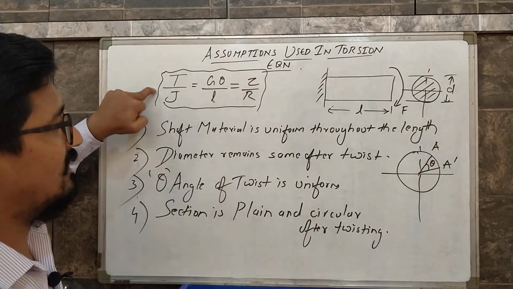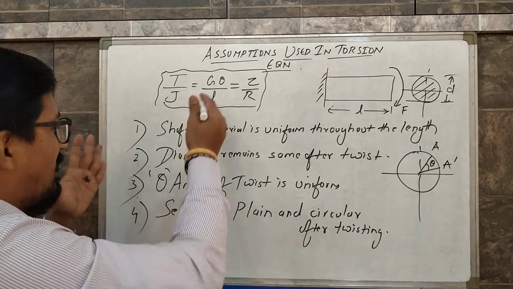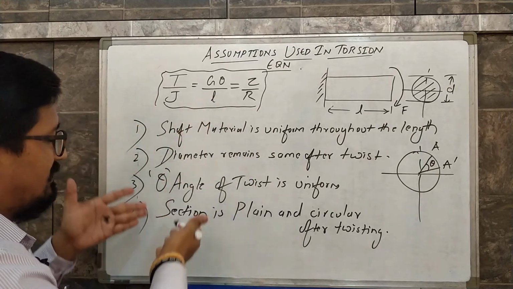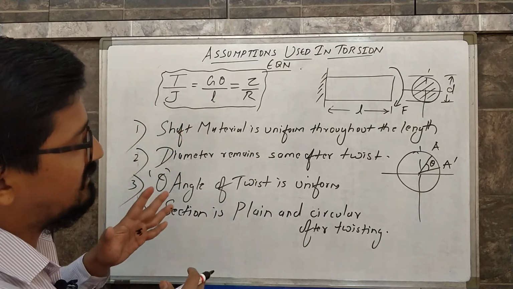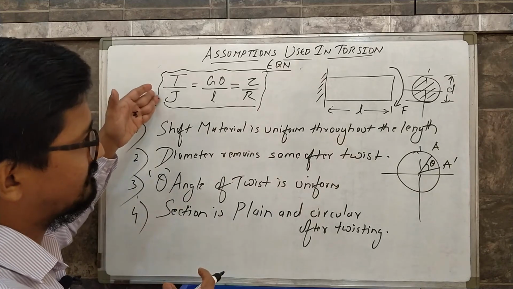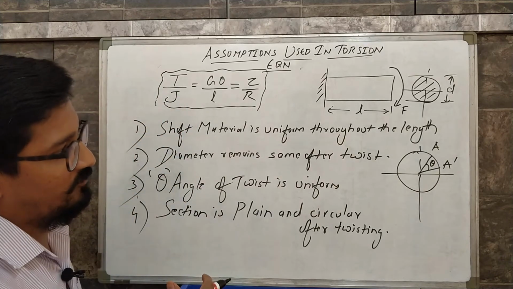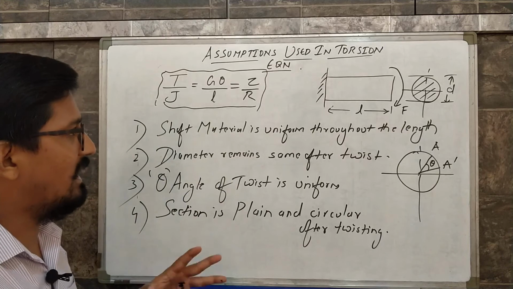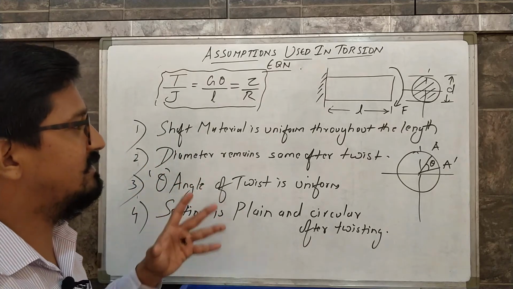So this torsion equation is being derived by taking into account all these assumptions. These assumptions play a very important role in deriving the torsion equation. So hope you got an idea about all the assumptions used in the torsion equation.